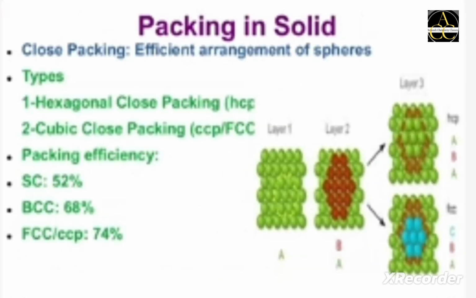Packing in solids involves the efficient arrangement of spheres, with types like hexagonal close packing and cubic close packing. The packing efficiency varies, with face-centered cubic structures achieving up to 74% efficiency.